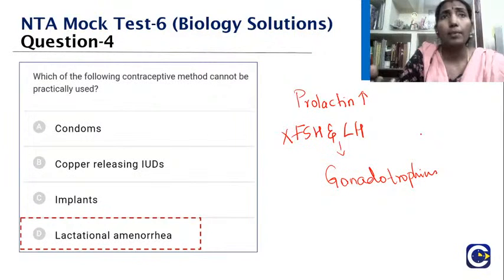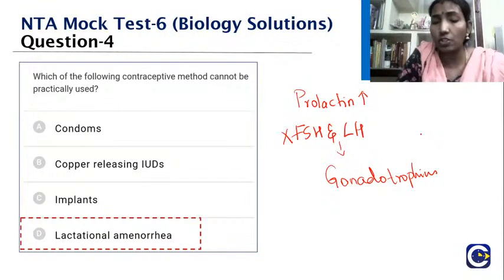lactational amenorrhea. So they say that if the mother has intercourse, she may not get pregnant, but this cannot be taken as a chance because it is not a safe method. There are many chances of failure, and it is not even a reliable method. So you need to understand that.